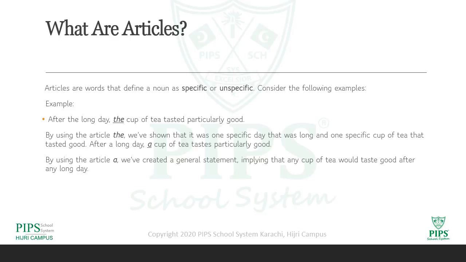And when they use "after a long day, a cup of tea tastes particularly good", it means it's a normal thing. A long day means it was a normal day, and it means it was a normal cup of tea. So by using the article a, we have created a general statement implying that any cup of tea would taste good after any long day. Do you understand the difference between a and the? The is always used with specific or special things, and a is used with the general statement and also with the singular.